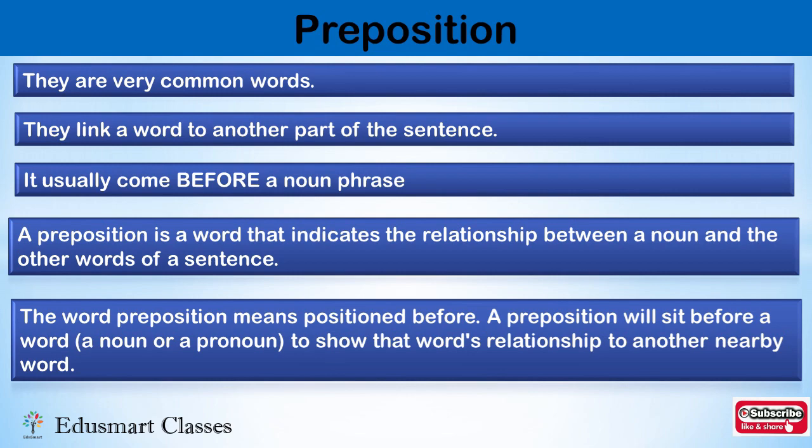That word can be a noun or a pronoun, to show that word's relationship to other nearby words. So a preposition is a word that will show a relationship between a noun or a pronoun and the other words that come in that sentence. Let us understand this with an example.